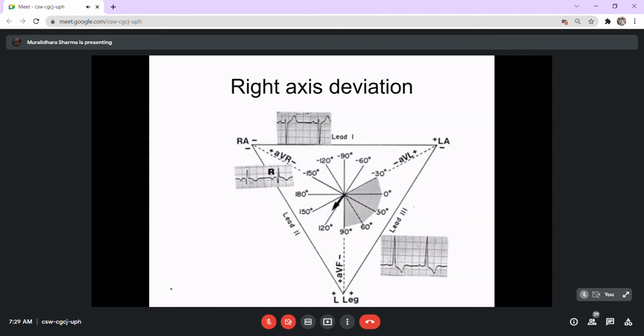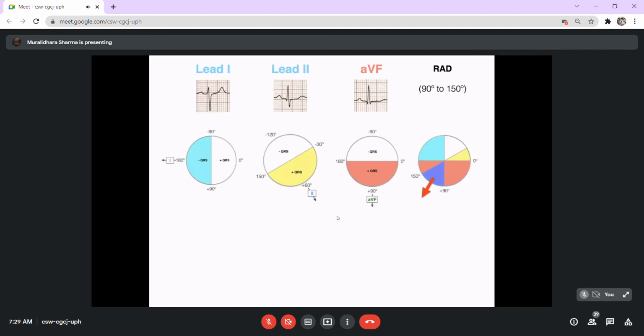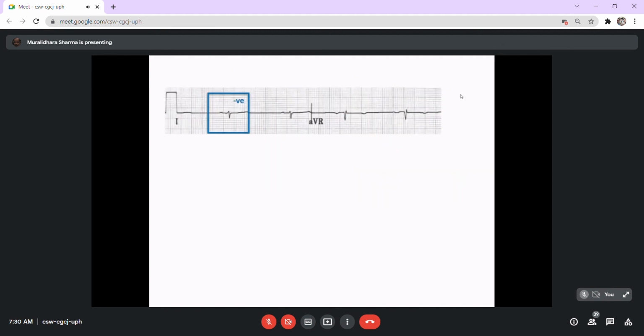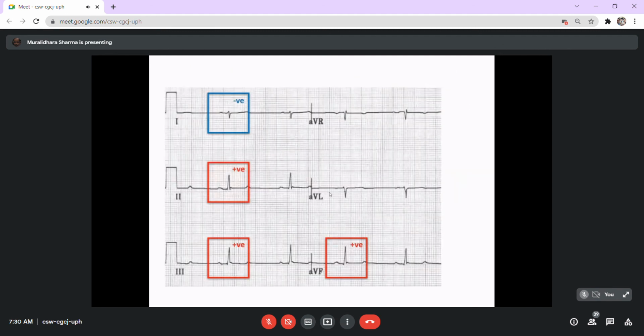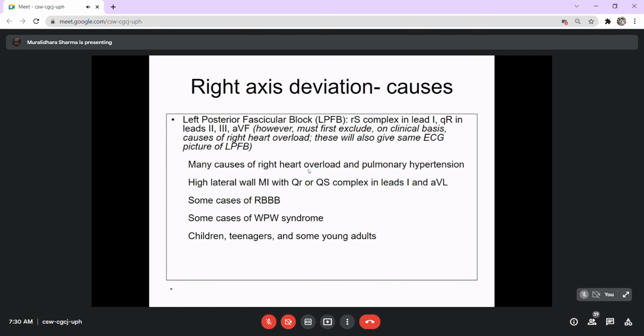Similarly, for the right axis deviation, again you can use a plot, and exactly the same way you can plot this. Again, to highlight the issue, I have shown you another set of diagrams where limb lead 1 shows more negative current, lead 2 is biphasic, lead AVF is more positive. That suggests a right axis deviation. Again, a similar set of images. These are all easily available on the internet. The purpose of showing these images repeatedly is to make you more conditioned to that recording.